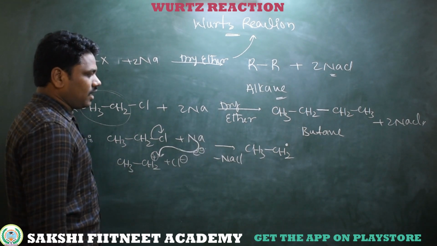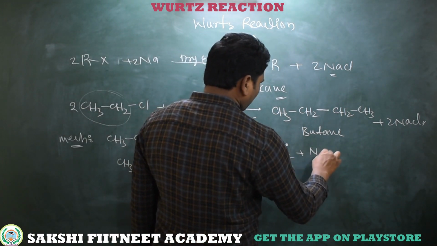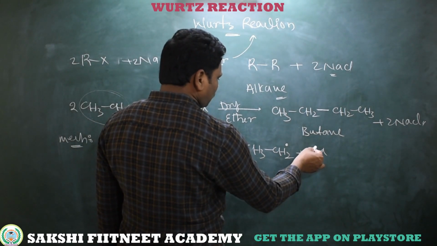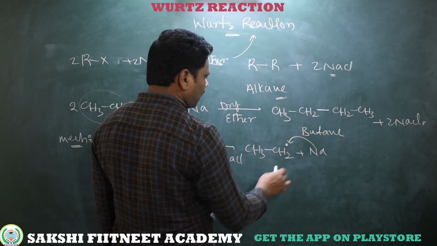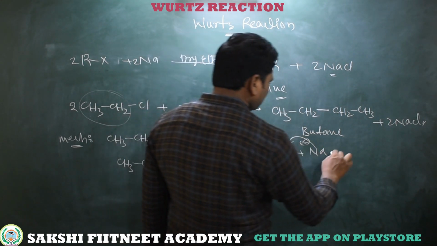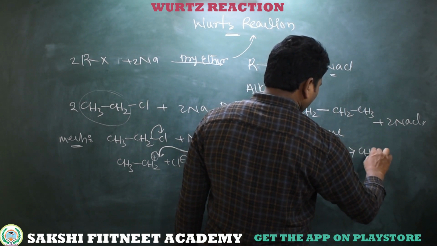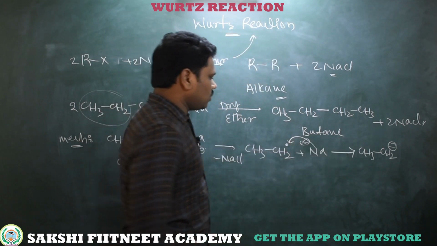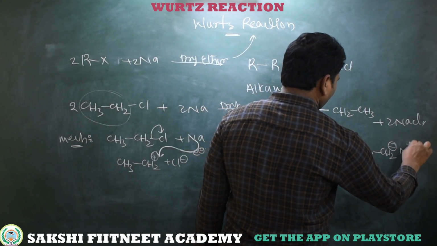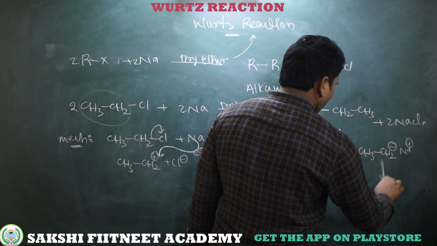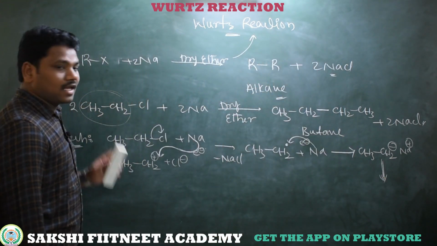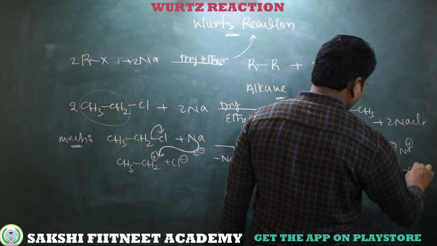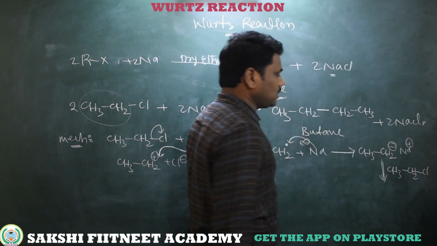So now we have a radical. To this radical, one more sodium generates 1 electron. Again single electron transfer takes place from one more sodium to this carbon radical. Then this carbon gets a negative charge, CH3CH2 minus. Now this negative charge is neutralized by Na plus. After that, we take one more mole of this alkyl halide. When we take one more mole of alkyl halide, it undergoes nucleophilic substitution.